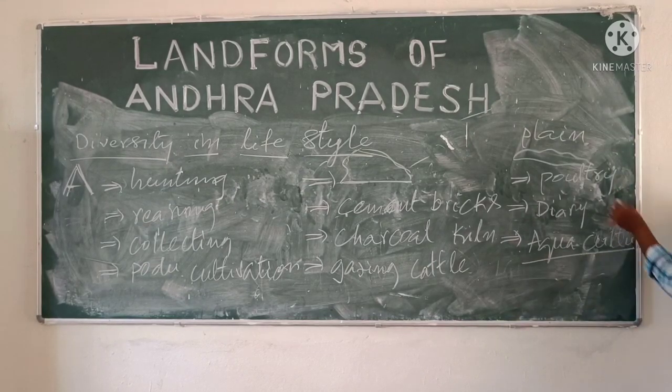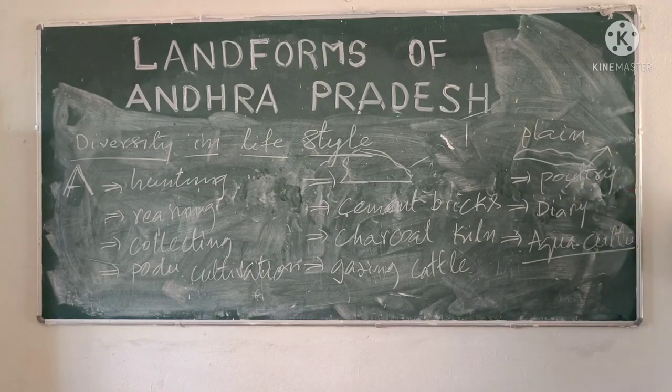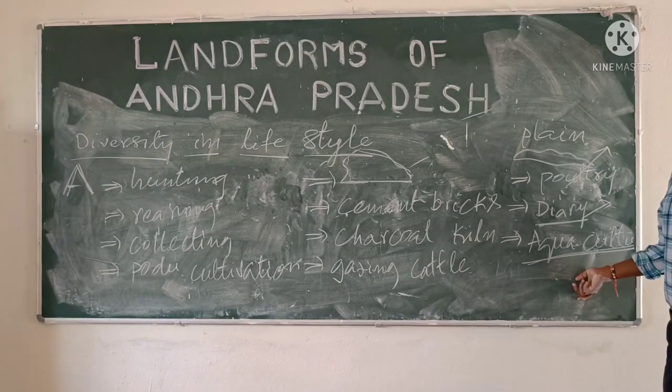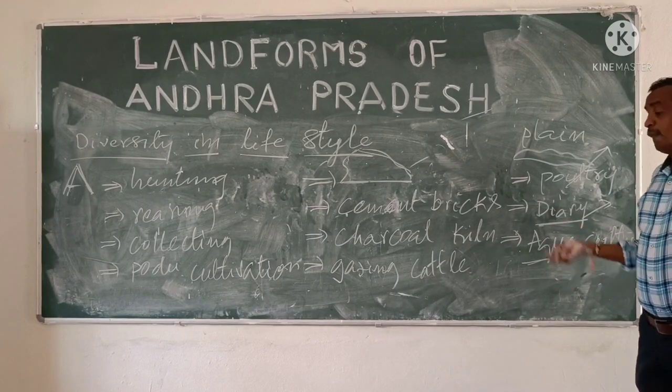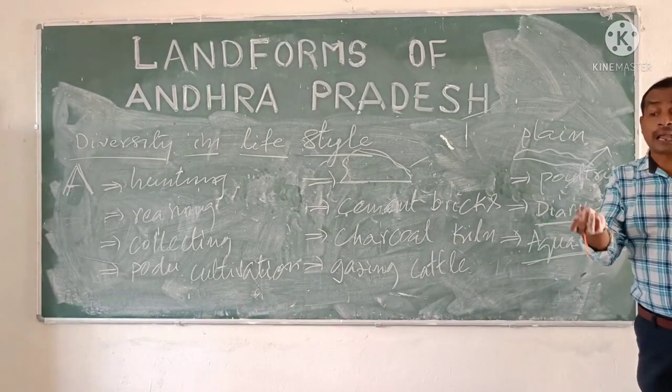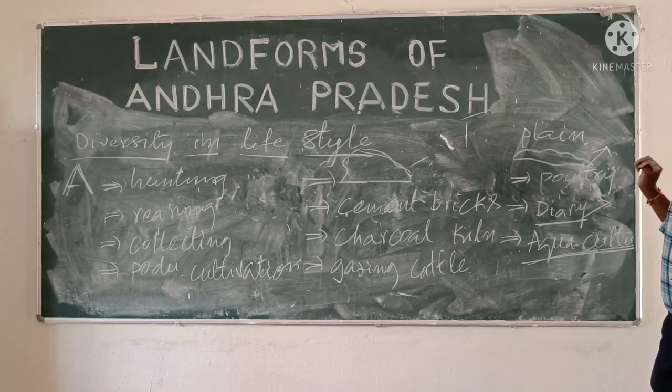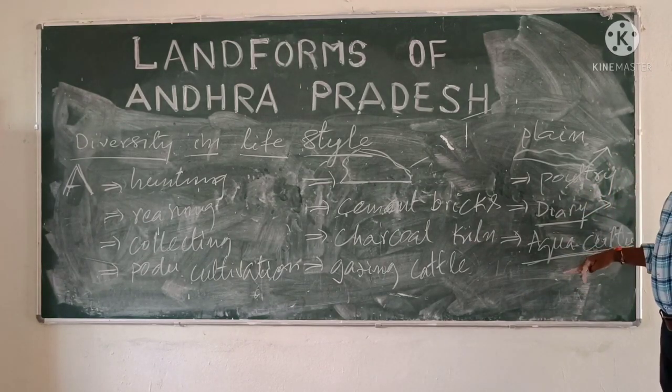Poultry culture means development of hens and chicken. Dairy culture means development of milk animals. Aquaculture means development or producing of fish, prawn, crab, which are developed in water. That is called aquaculture.